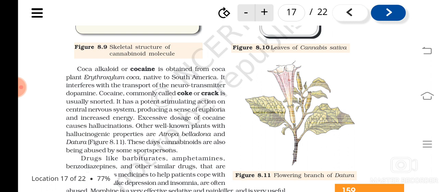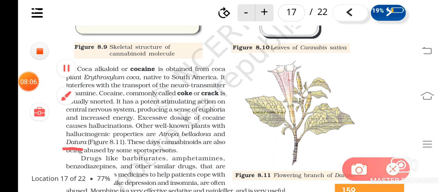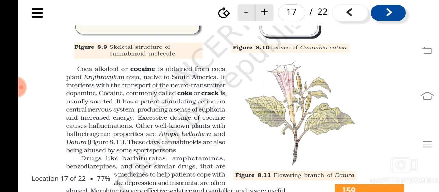Other plants which cause hallucination are Atropa belladonna and Datura. These plants also have hallucinogenic properties. So this much is clear. Coca alkaloids, what is the major source of it? The coca plant called Erythroxylum coca.